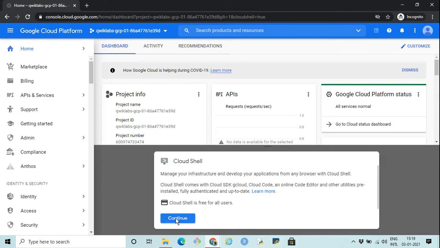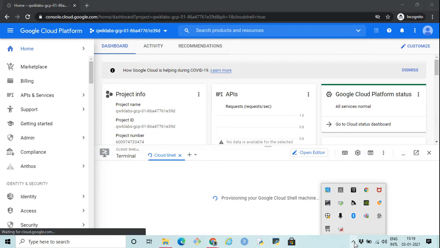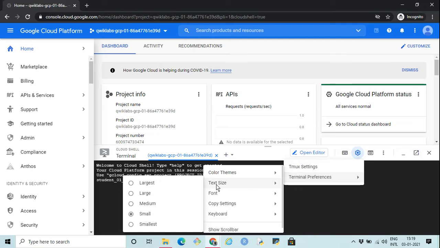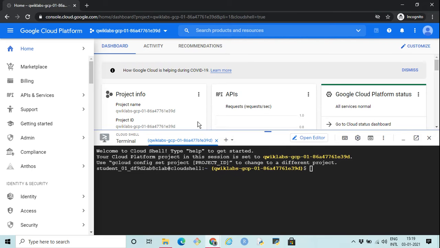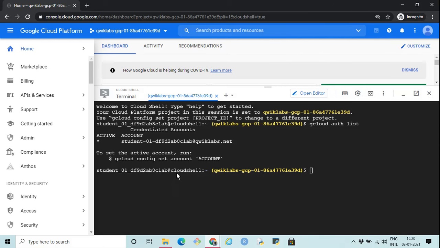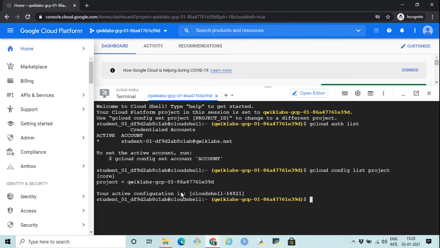Let's first authorize it. Now this window is open. Let me set the size to medium, and scroll it a little bit up. First thing is gcloud auth list. This is for the current user. Now gcloud config list project. This is to ensure that we are connected to the correct project. This project is the same as what we are seeing here. This is the project that was created by the lab.